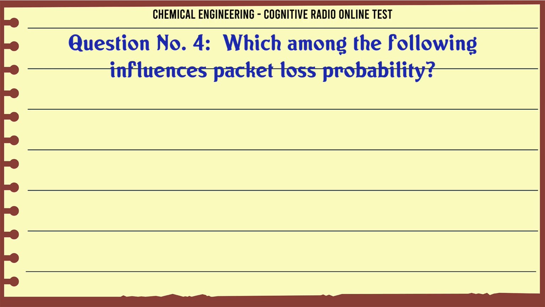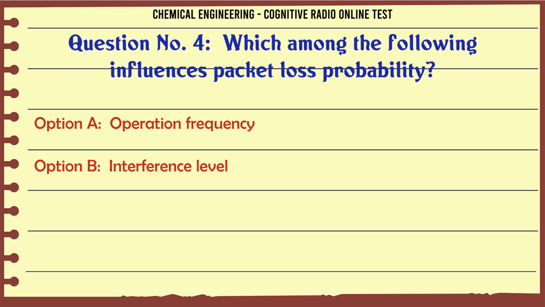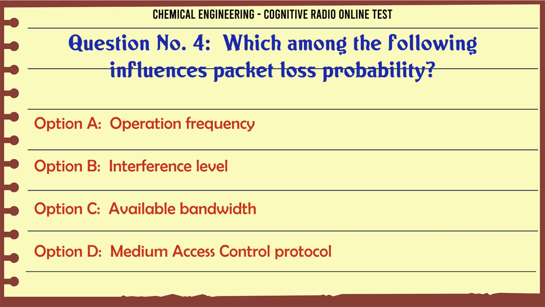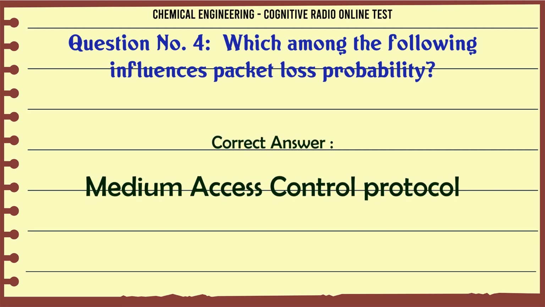Which among the following influences packet loss probability? A. Operation frequency. B. Interference level. C. Available bandwidth. D. Medium access control protocol. The correct answer is medium access control protocol.